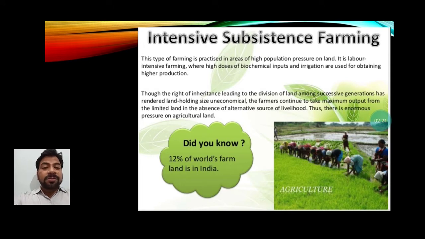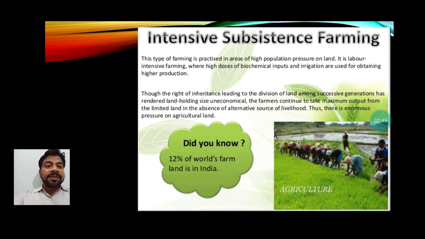We try to grow more and more from the small plot. So this is intensive subsistence farming, where the size of the plots is small but the density of population is high. Obviously farmers living in that area know that if they are able to cultivate the crops, they will get easy market access.